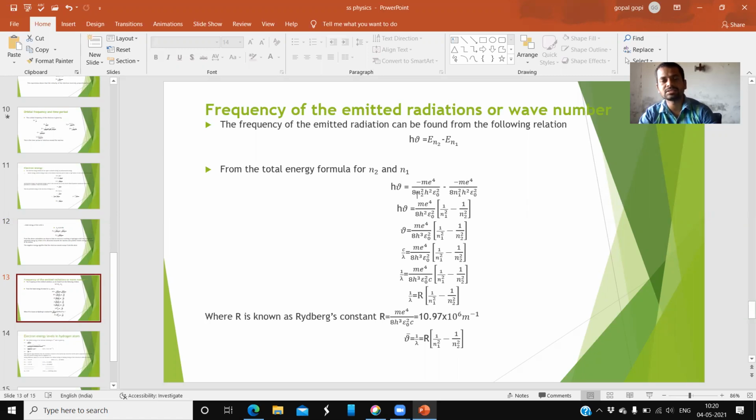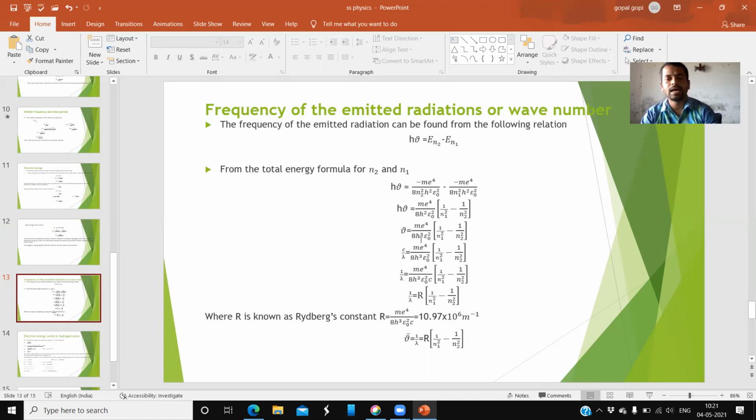Among them, take the common term outside. Except for the n value, all the rest are common. Here, why is it reversed? Here n2 is there, here n1 square is there. It is minus, it is minus. Minus into minus is plus. So n1 square becomes plus, n2 is minus. So that is why it is reversed.